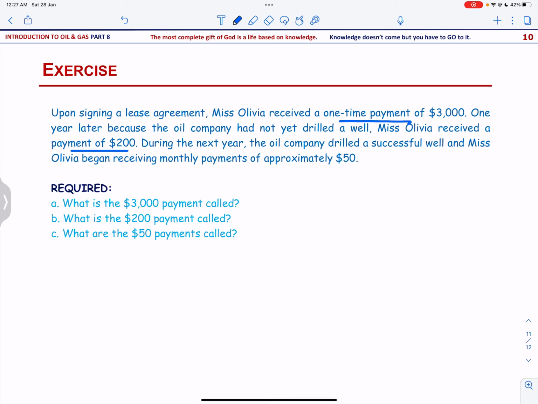During the next year, the oil company drilled a successful well and Miss Olivia began receiving monthly payments of approximately 50. So what is that 3,000 payment called? Now this is a one-time payment, so this is called bonus definitely. What is the 200 payment called? The 200 payment is because they have not drilled the well yet, so this is going to be called delay rental.